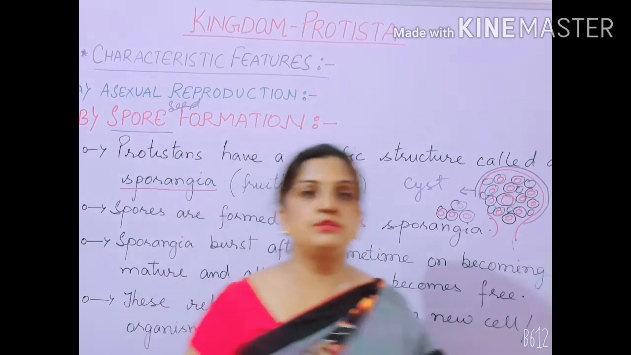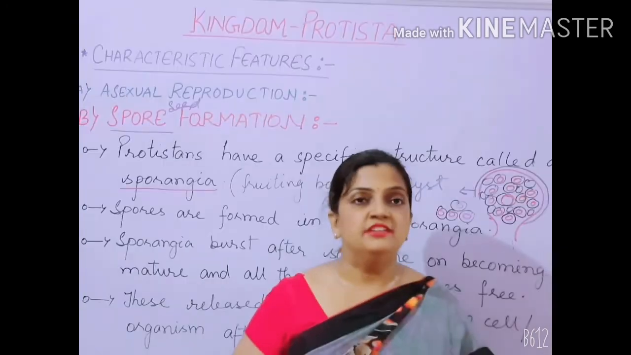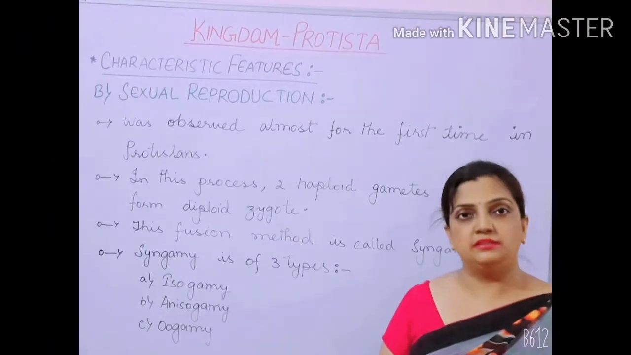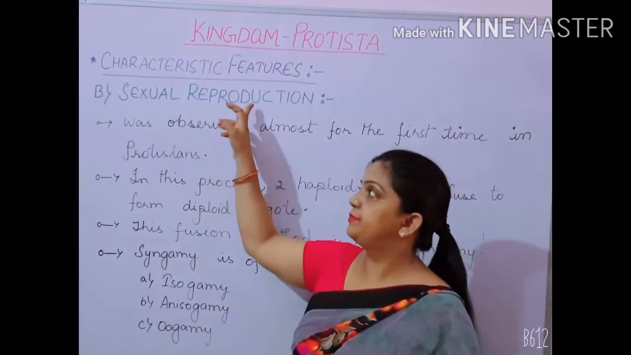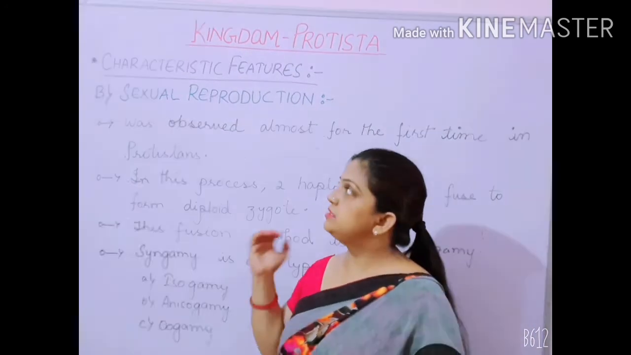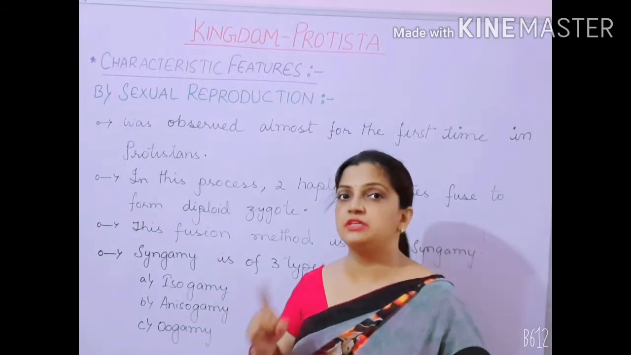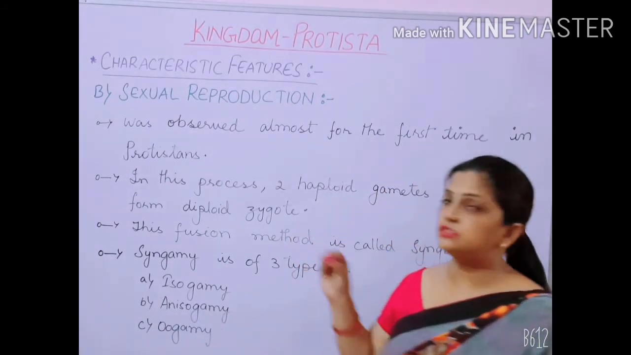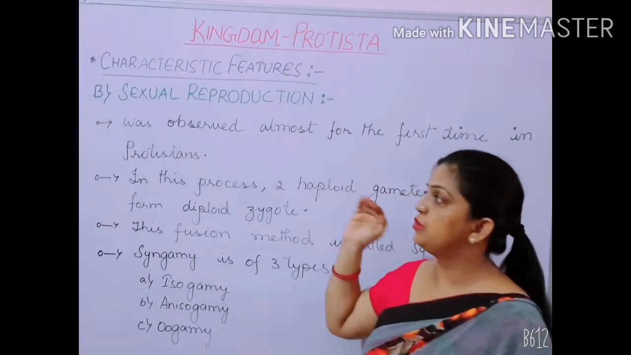Now I will be moving to the next mode of reproduction, which is sexual reproduction. Now moving to another important method of reproduction, that is sexual reproduction. This sexual reproduction was observed among the Protistans for the first time. Among all the kingdoms, these Protistans were the first organisms in which sexual reproduction was observed.